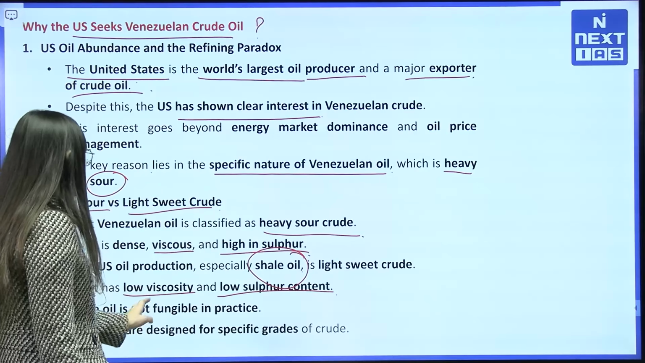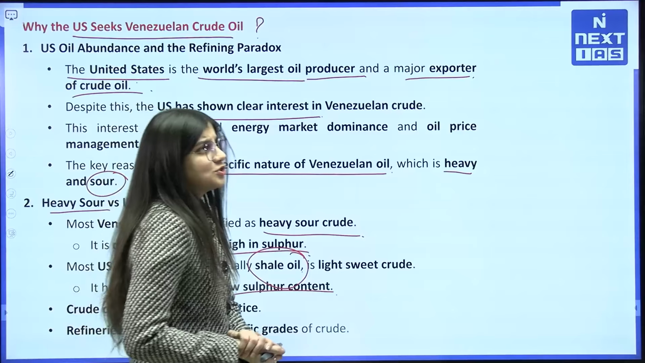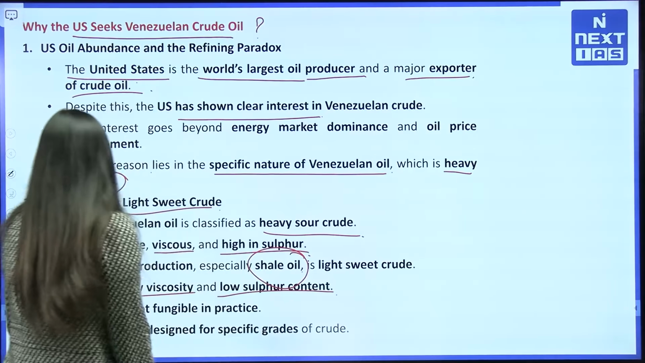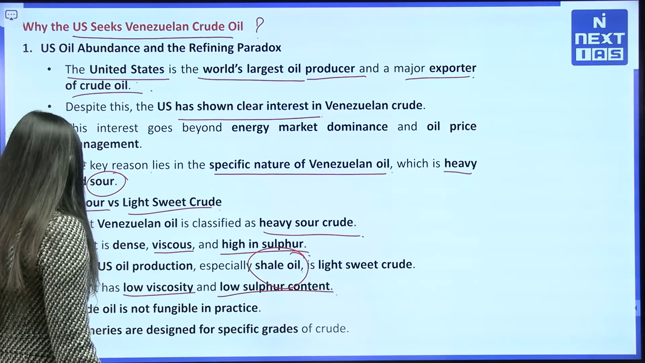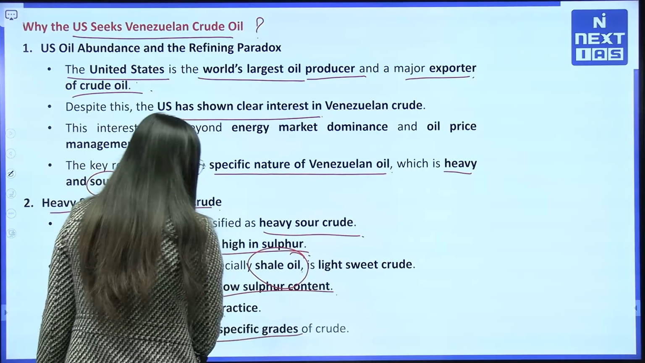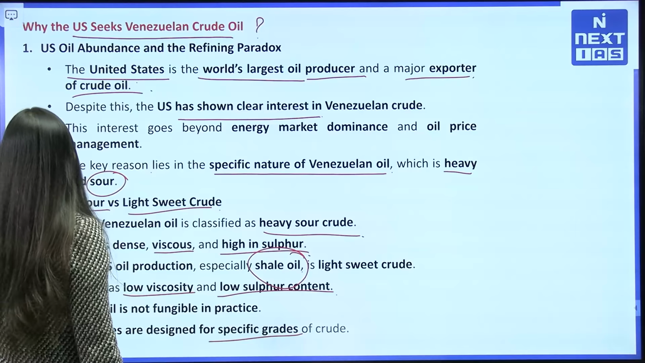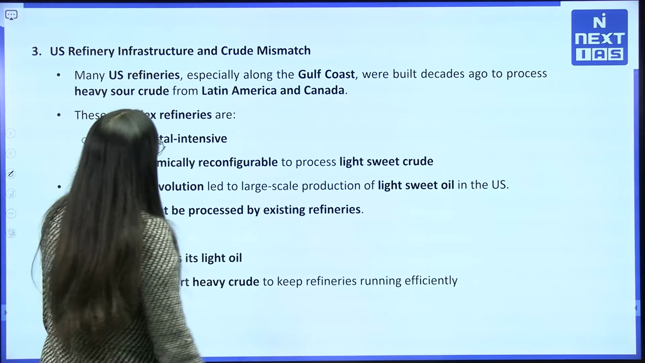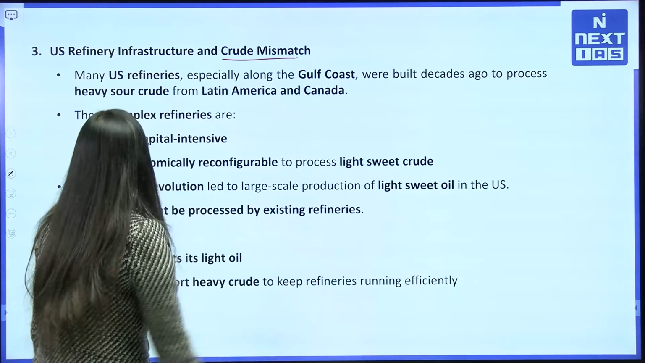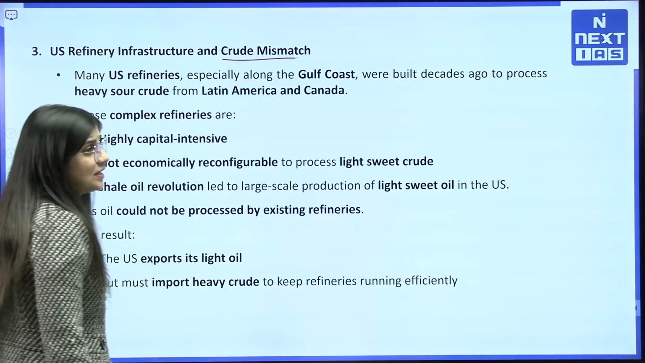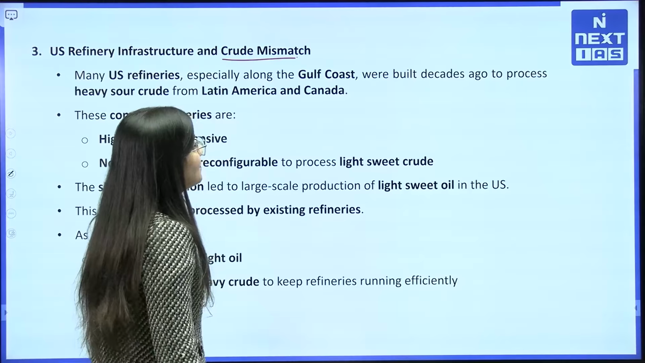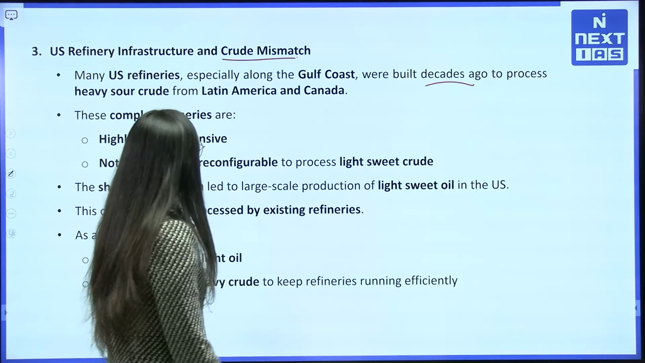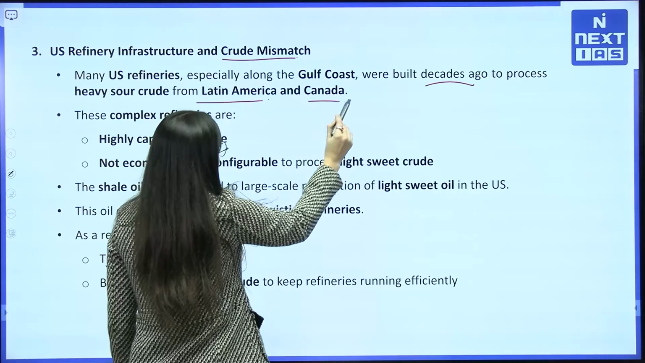So crude oil is not fungible in practice. Fungible means interchangeable, like any goods or items. Refineries are designed for specific grades of crude. Let's look at US refinery infrastructure and the crude mismatch. Many US refineries, especially on the Gulf Coast, were built decades ago to process this heavy sour crude from Latin America and Canada.